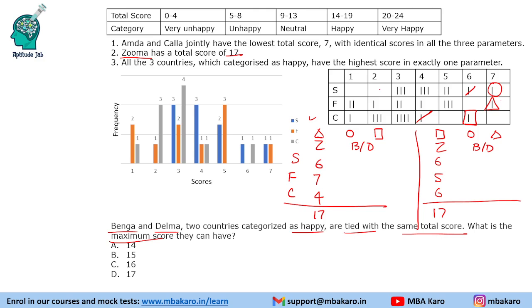So the country with the circle has already used this data. So it can get 5 plus 3. It can get maximum 5 here. So the country with the circle has 7 in this category. Okay, the country with the square has 6 in this category. Maximum it can get 5 here and 3 here because 4 is already used. So 5, 3 can make it 15.